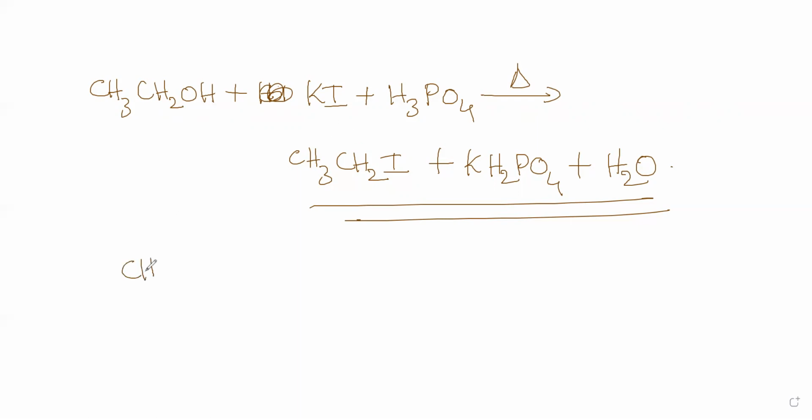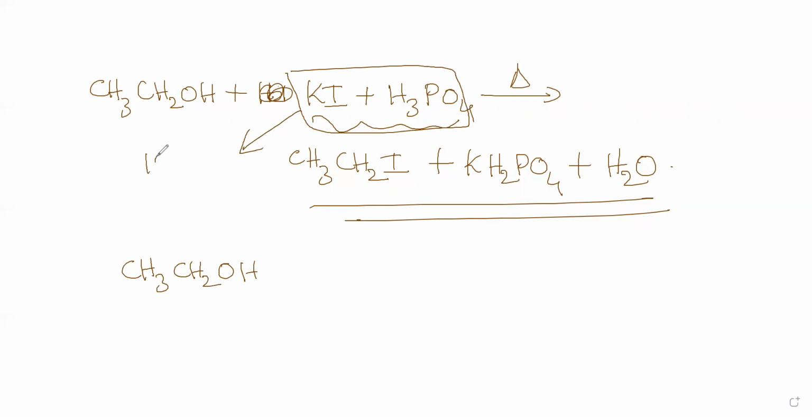So you can think of it like this: CH3CH2OH, and this mixture gives me HI plus KH2PO4.